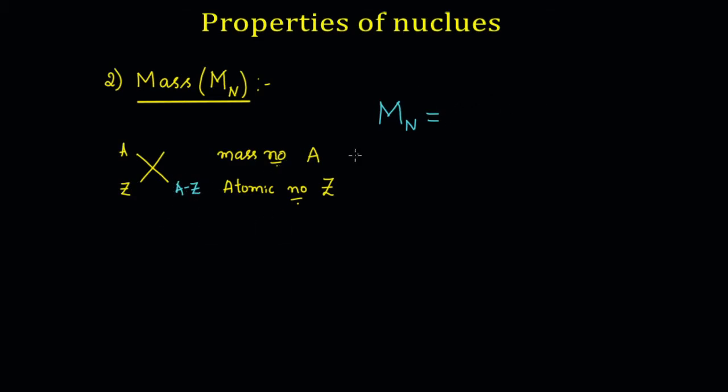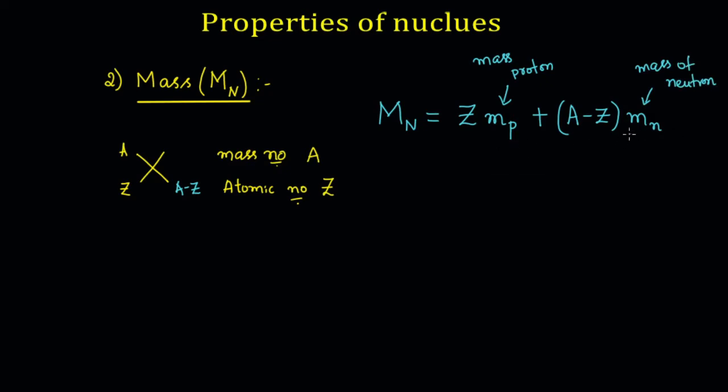Therefore, a nucleus with mass number A and atomic number Z will have Z number of protons, each of mass mp. Therefore, the mass of all the protons is given by Z into mp. Plus, it will also have A minus Z number of neutrons. Each one will have a mass of mn, where mn is the mass of the neutron and mp is the mass of the proton.